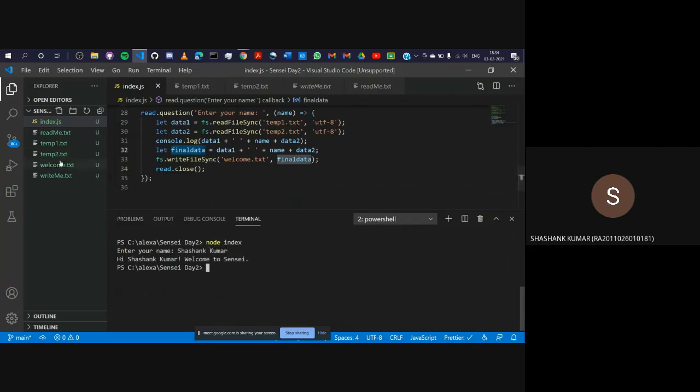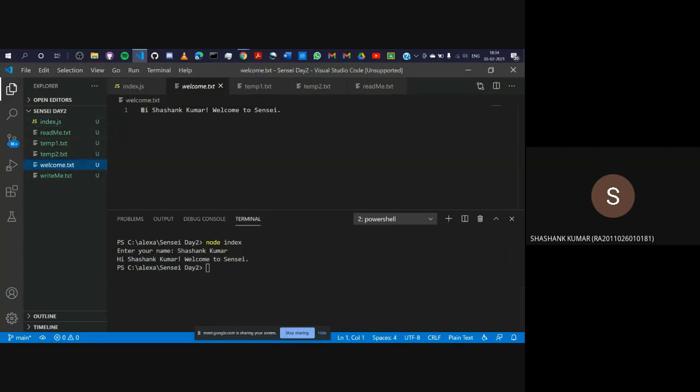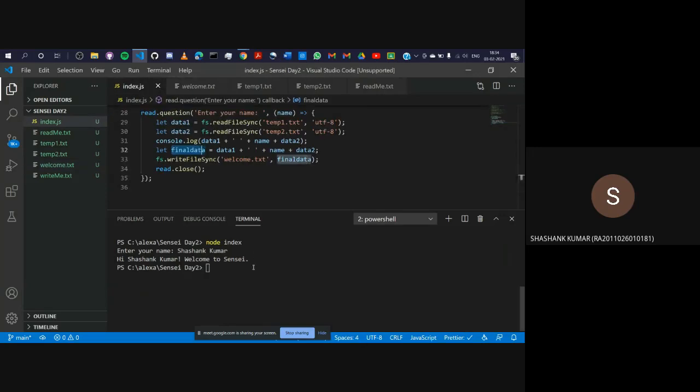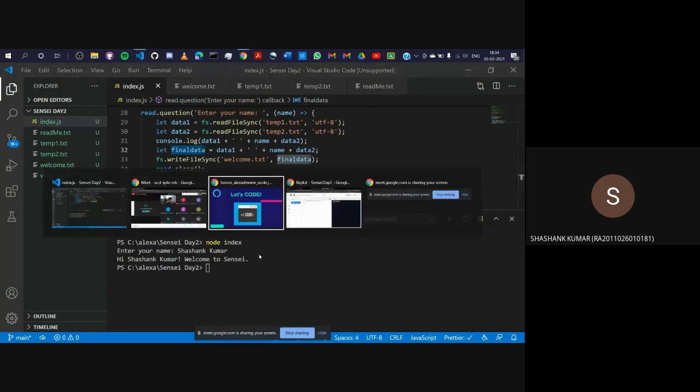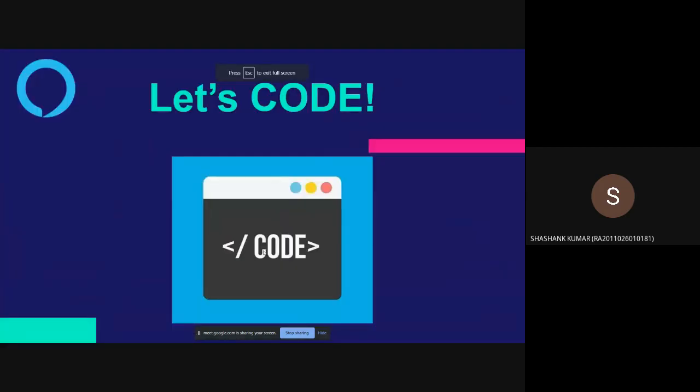But in the meanwhile, it has also created a file called welcome. Let's open this, and you can see the same thing which is here has been stored. So you have successfully used the FS module to create, to write, and read files. You have also used the readline module to interact with your user or your terminal. So these were the first two modules. Now let's head on back over to our PPT and see what the Express module is.